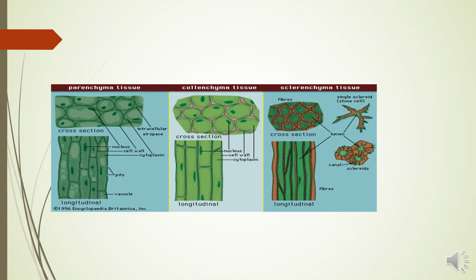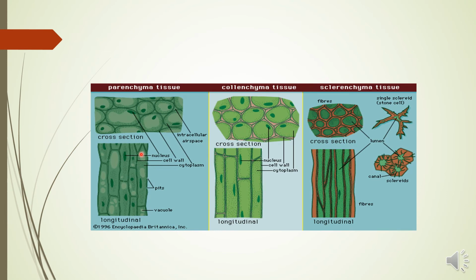Here you can see the shape of the cells of three types of simple tissues: parenchyma, collenchyma, and sclerenchyma tissue. We will discuss the sclerenchyma in the later slides. This is the horizontal cross section, and this is the longitudinal or vertical section of the parenchyma tissues, and the same for collenchyma and sclerenchyma. In parenchyma tissues intercellular spaces are large. In collenchyma tissues, intercellular spaces are still present but less, while in sclerenchyma there are no intercellular spaces.